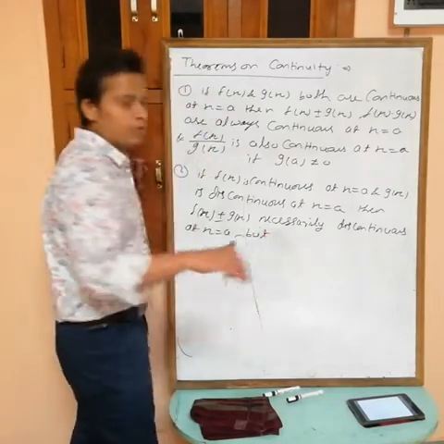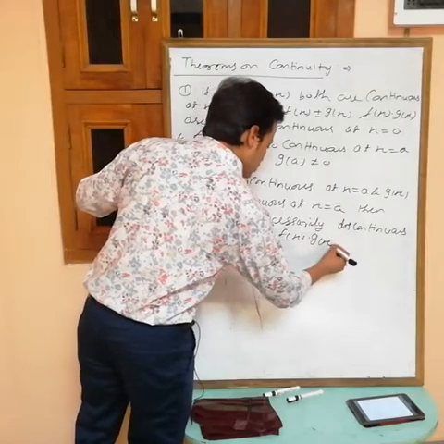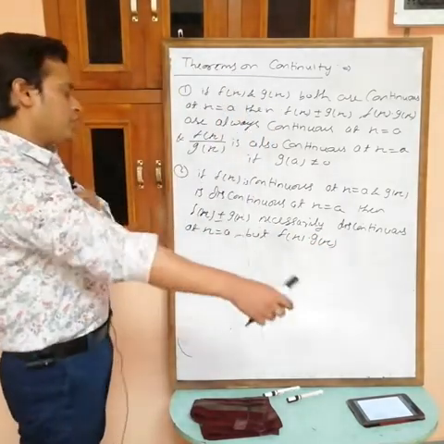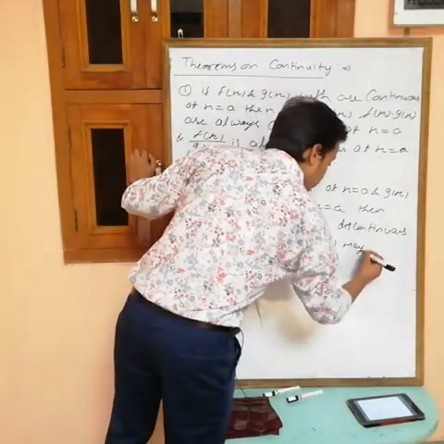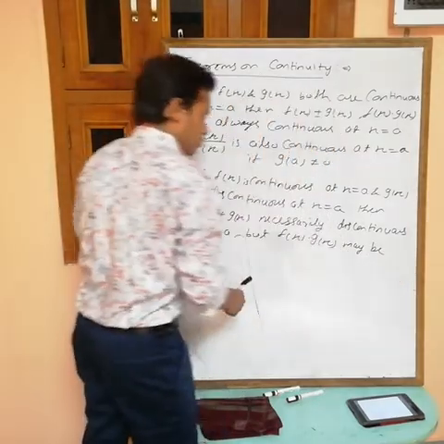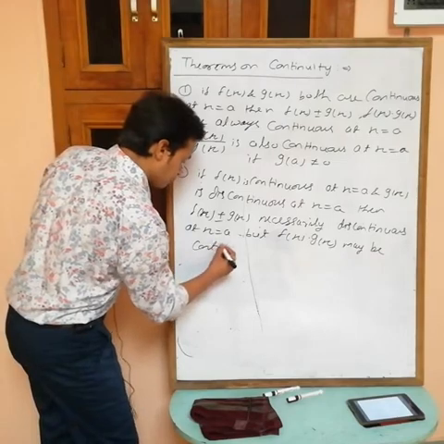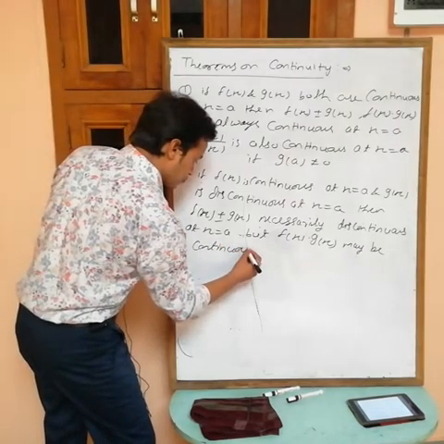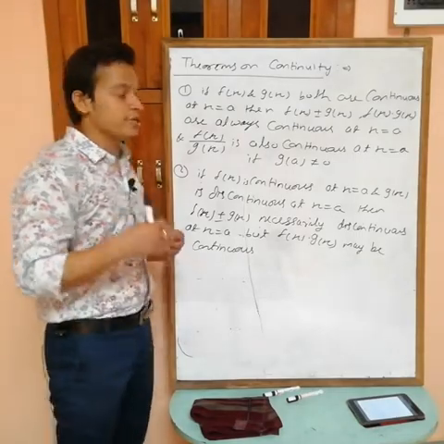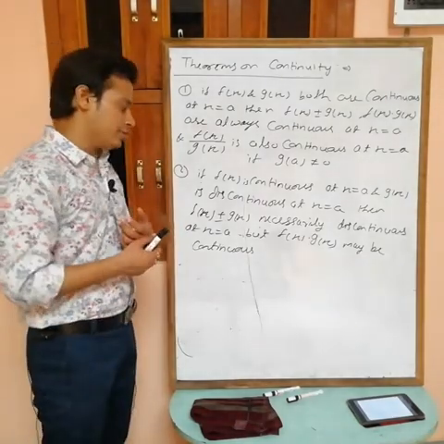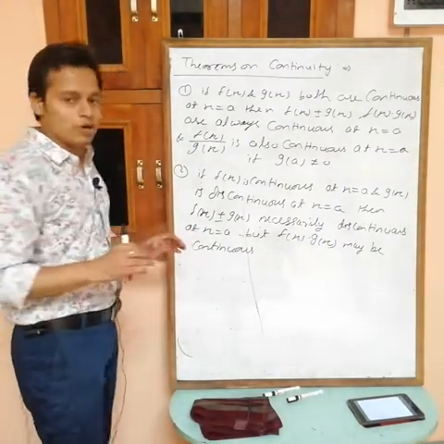But for product and division, I am writing only one, f(x) into g(x). Same thing for division also. But f(x) into g(x) may be continuous or discontinuous. It may be anything. It means we can't say about product and division.